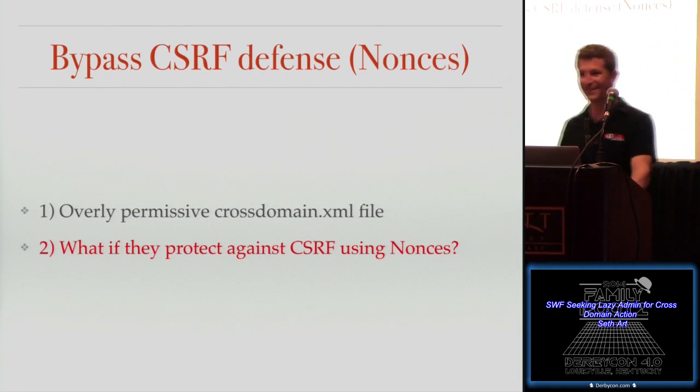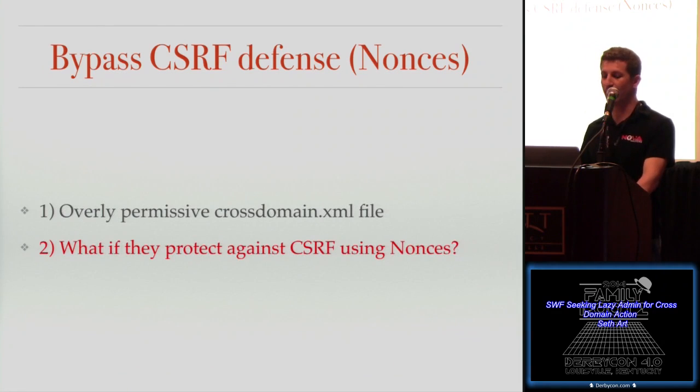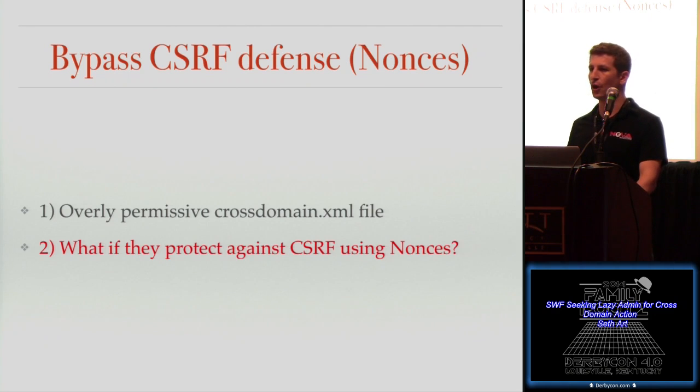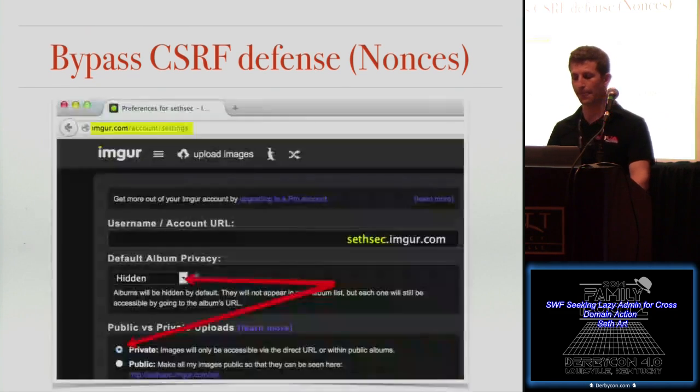Also to Imager's credit, they were protecting against cross-site request forgery using nonces. But as any of you who are familiar with application security know, the nonce comes back. The nonce is a unique token that is sent from the server to the client in the HTML body. That is also fair game as long as you have an overly permissive cross-domain.xml file.